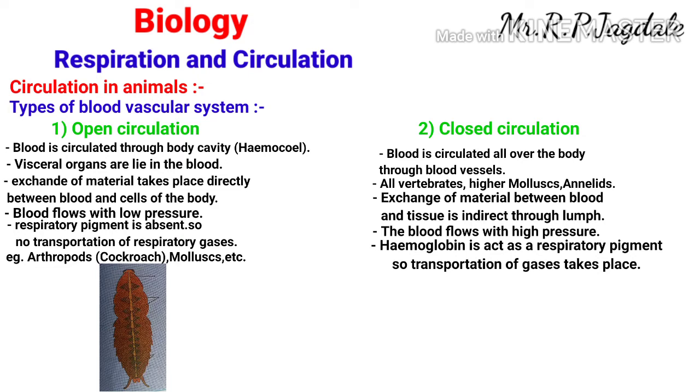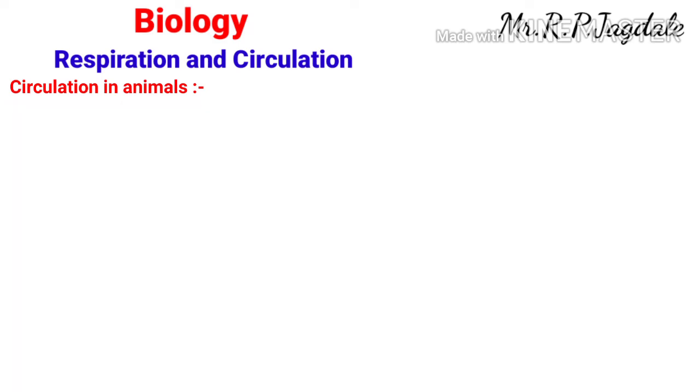There are mainly two types of the closed circulation. Closed circulation is of two types. One is the single circulation and the second one is the double circulation. We will see both. First we will see single circulation.